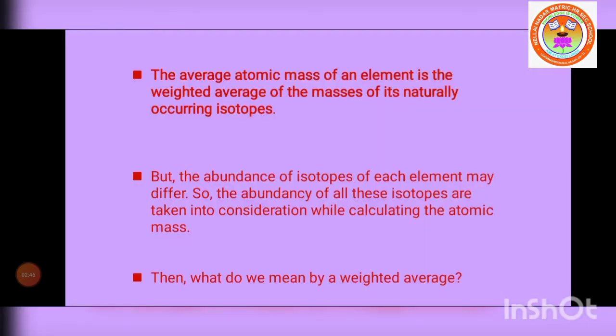The average atomic mass of an element is the weighted average of the masses of its naturally occurring isotopes. So how is the average atomic mass calculated? From the naturally occurring isotopes, you have to calculate the average atomic mass of an element.